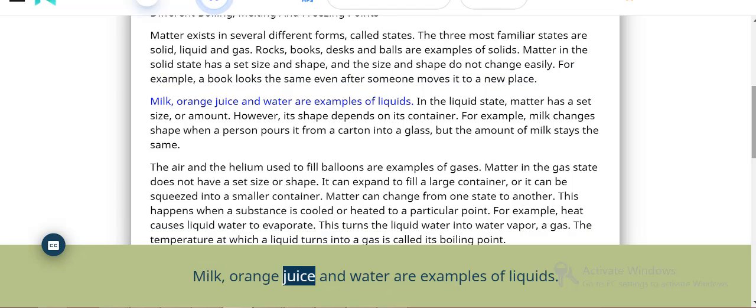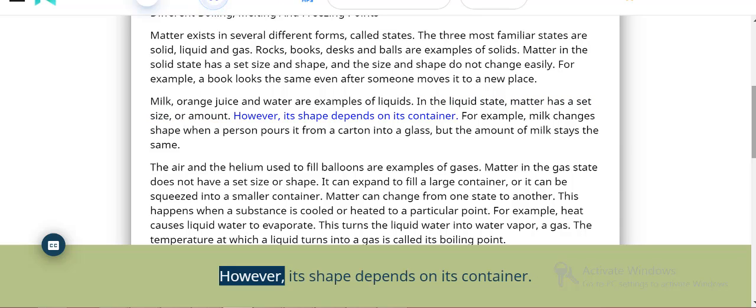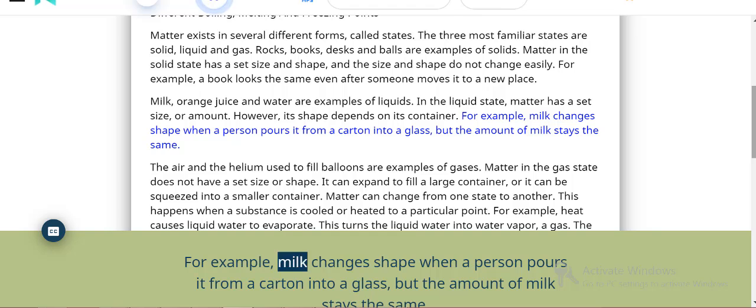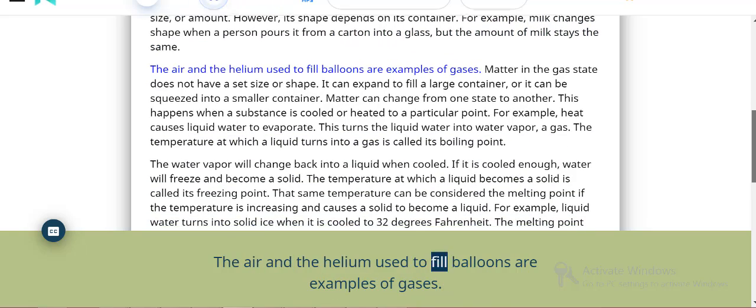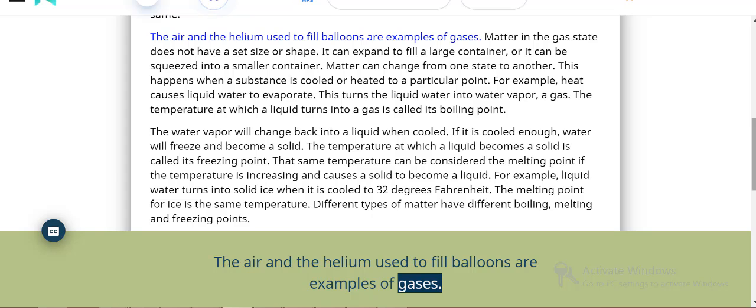Milk, orange juice and water are examples of liquids. In the liquid state, matter has a set size, or amount. However, its shape depends on its container. For example, milk changes shape when a person pours it from a carton into a glass, but the amount of milk stays the same. The air and the helium used to fill balloons are examples of gases.